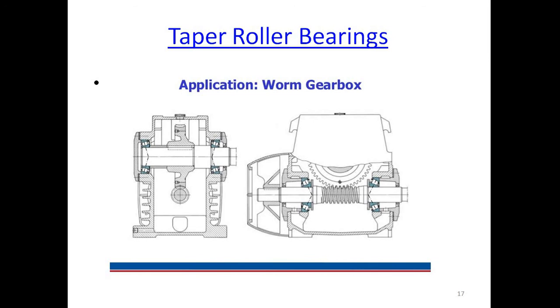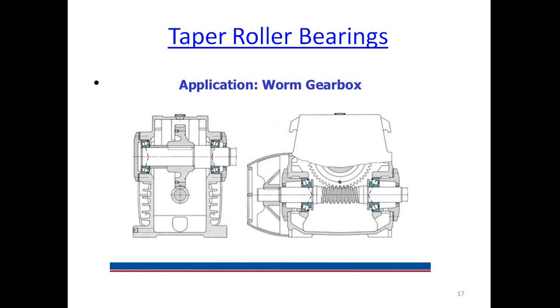As well as in a side view, the worm wheel is there and worm wheel shaft is there, and to support that worm wheel shaft again two bearings are used.